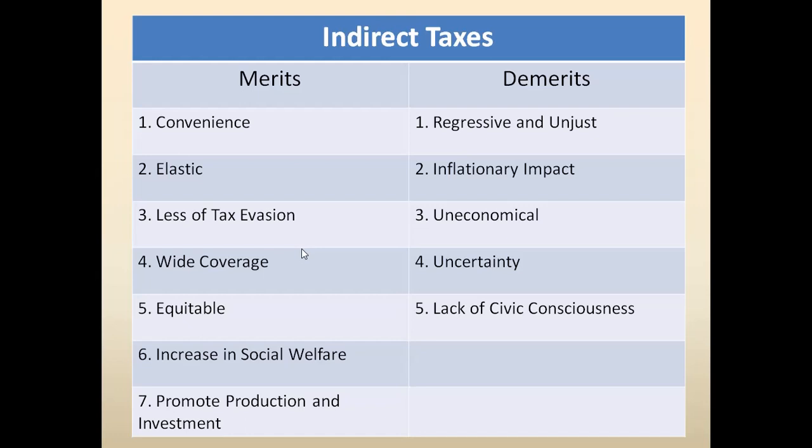And point number four, wide coverage. The indirect tax has to be paid by everyone. As I already said, even if you are a taxpayer, when you are purchasing something, you must pay the tax. So it has wide coverage. Only a few groups of people have to pay the indirect taxes? No, it's not like that. It has got a wide coverage.